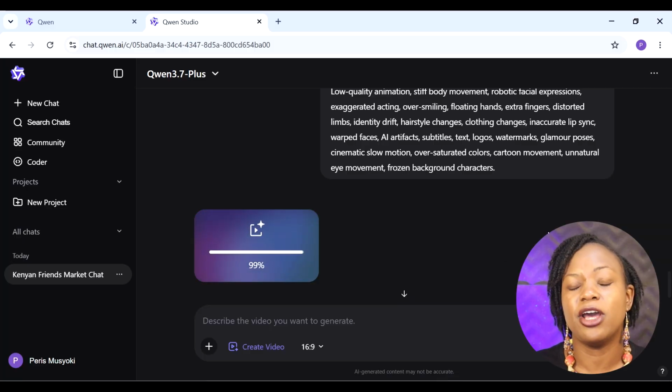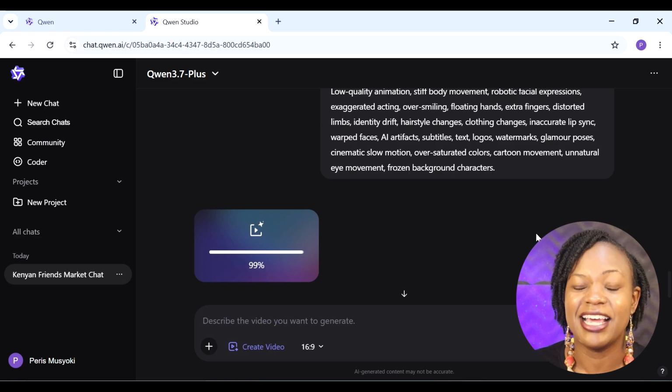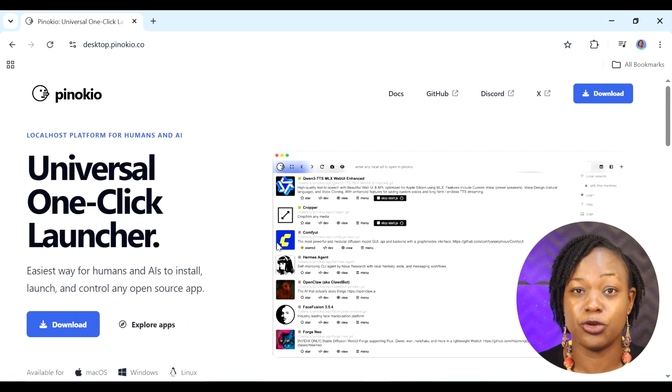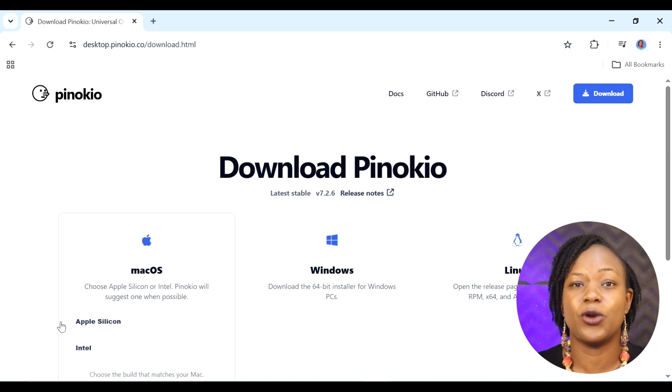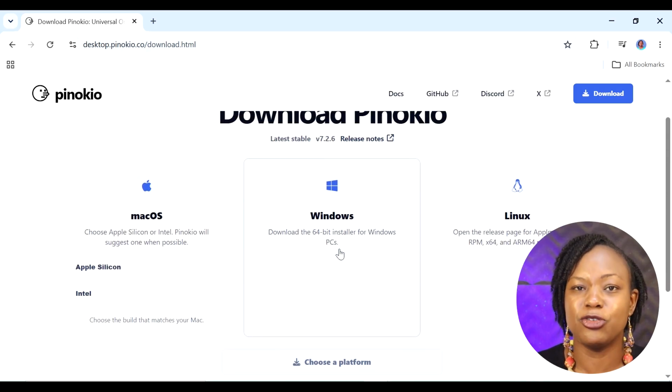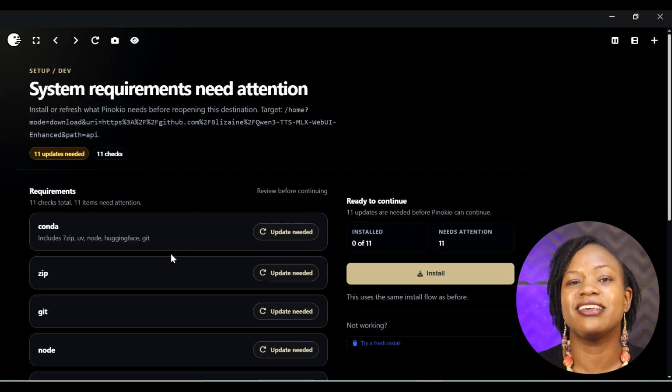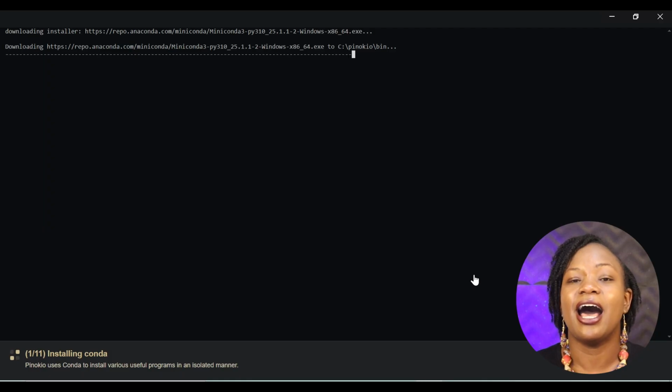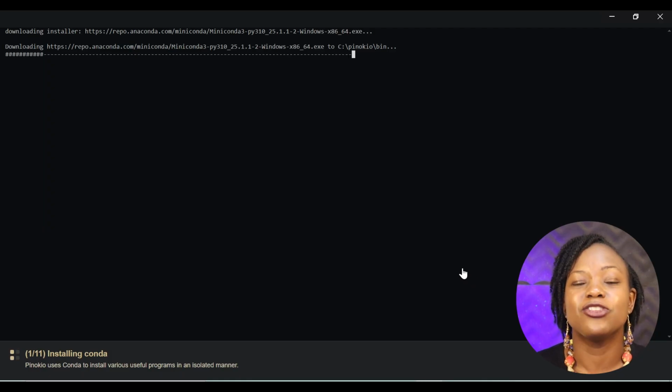But in trying out Qwen, when it was stuck like at 99%, I decided to go and try out self-hosting just to see whether I would be able to access Qwen in a better way. So I got all the way to installing Pinocchio, and I actually had it starting to install the prerequisites. And in that process, I realized that probably I did not have the system requirements to be able to self-host, because I need like a high-powered, I think, NVIDIA GPU. So I stopped that process altogether. And at that point I said, let me try out whether Google Flow is something that we can use for this. And you can see that the results speak for themselves.